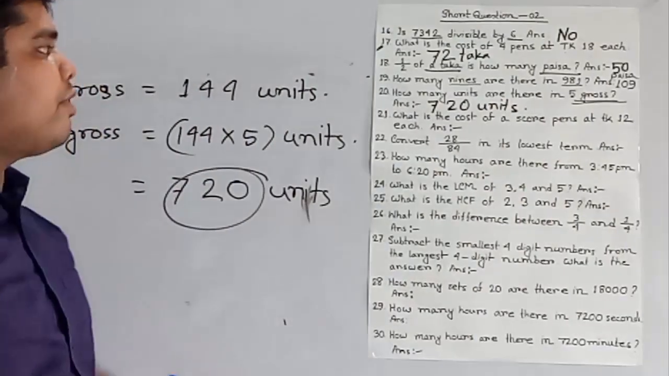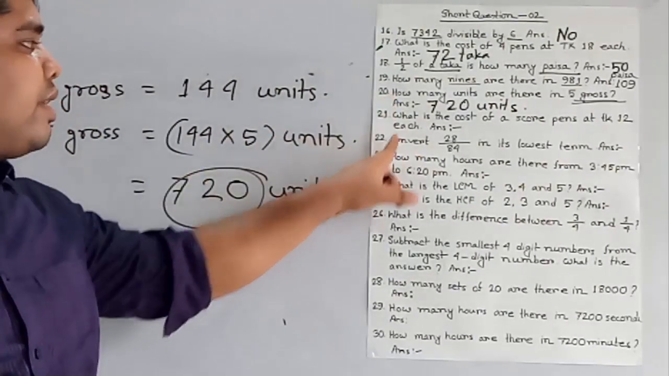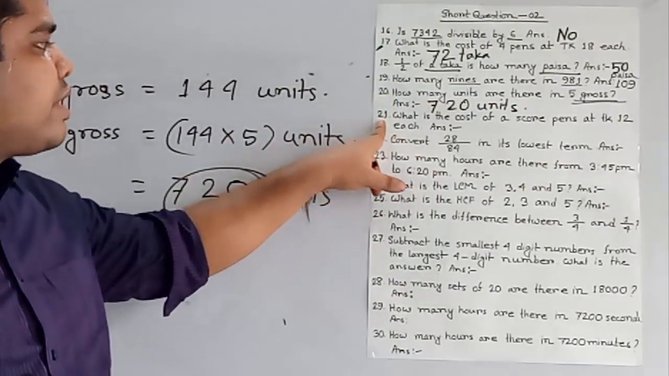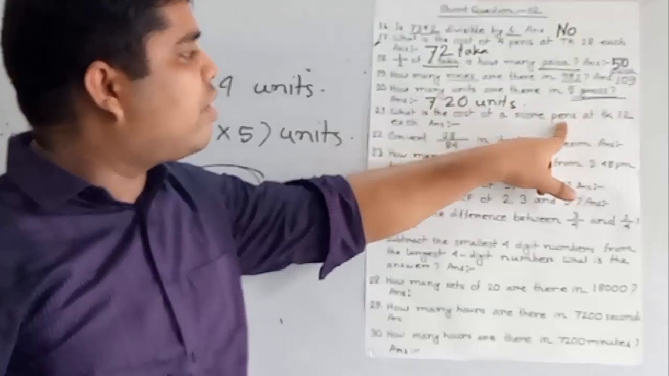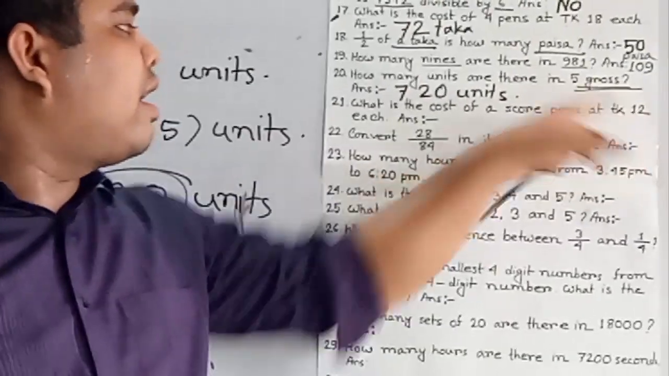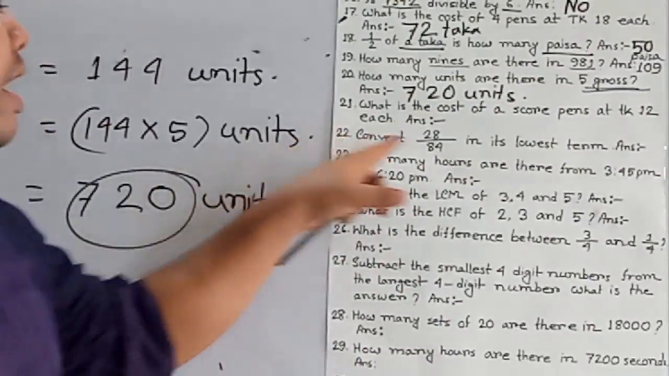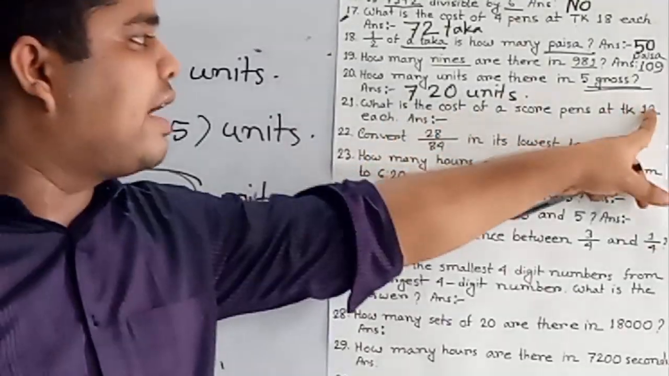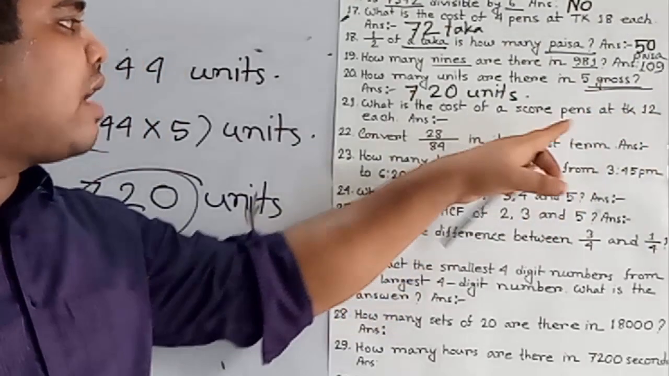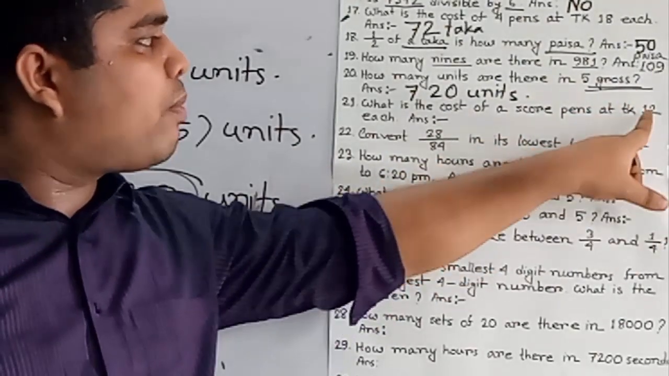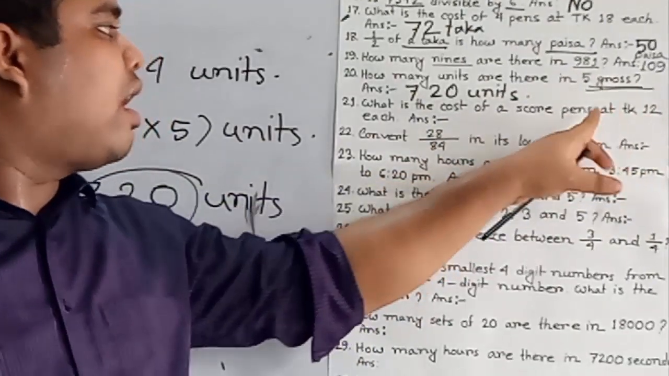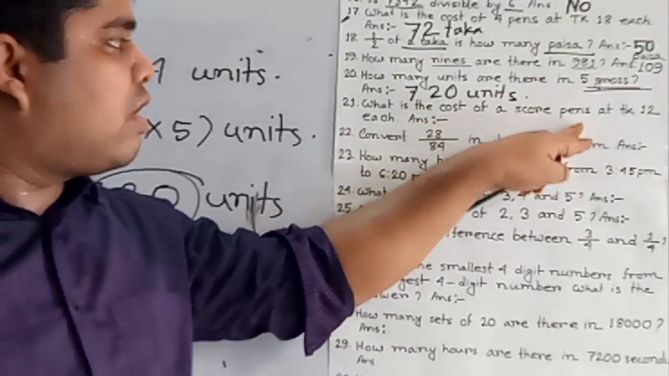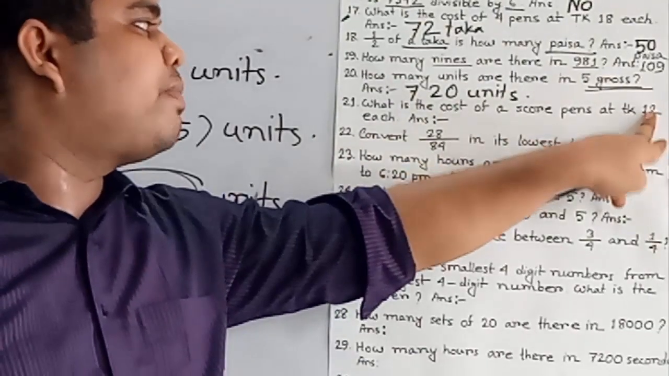Okay. I hope you understand question number 20. Now we shall solve question number 21. What is the cost of a score of pens at taka 12 each? That means the price or the cost of 1 pen is 12 taka.